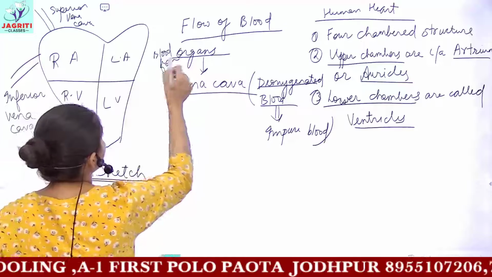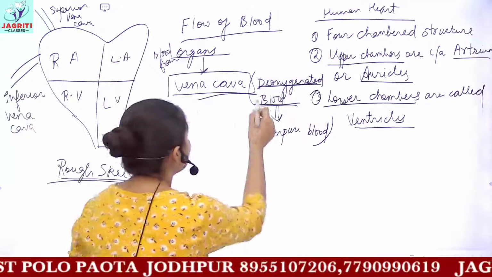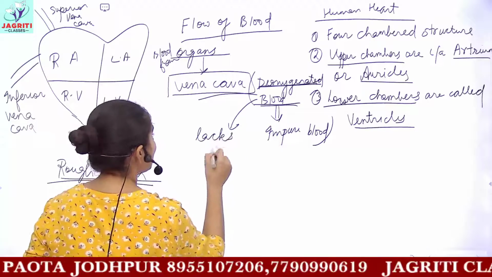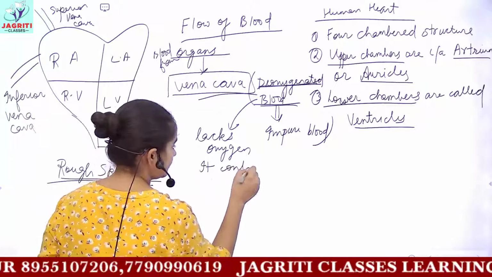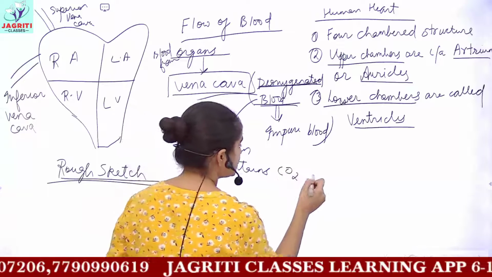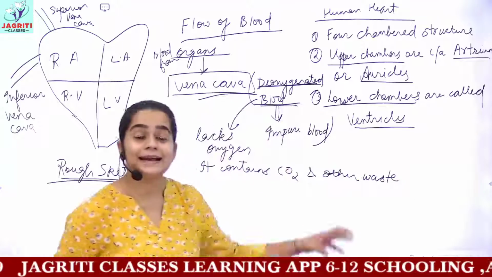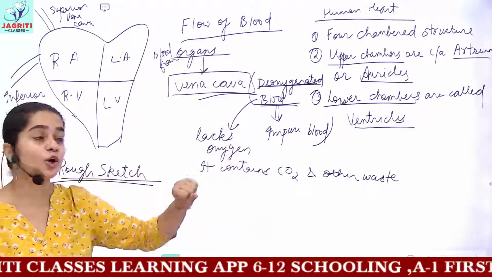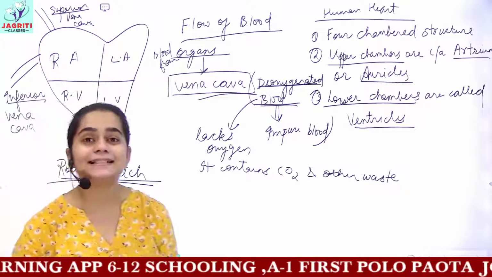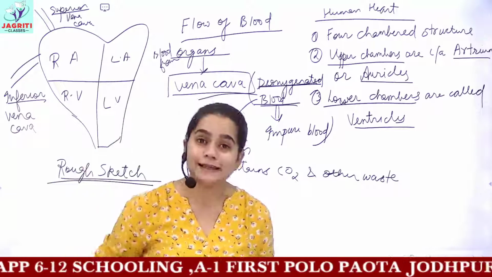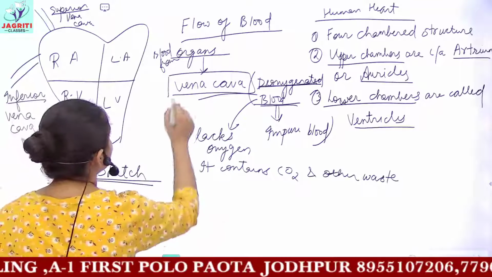So blood from the organs is collected by vena cava, and this blood is called deoxygenated blood. Deoxygenated blood means it lacks oxygen, or you can say it contains carbon dioxide and other waste materials, taken or absorbed from these different cells or organs. Then we were on the point of superior and inferior vena cava. Superior vena cava collects the blood from the upper half of your body, and inferior collects the blood from the lower half of the body.